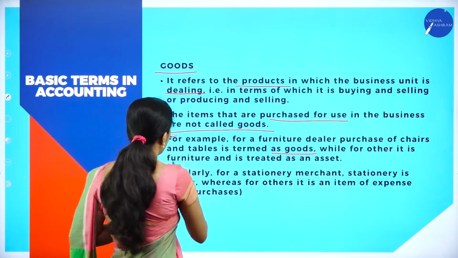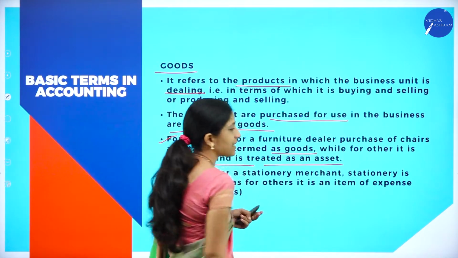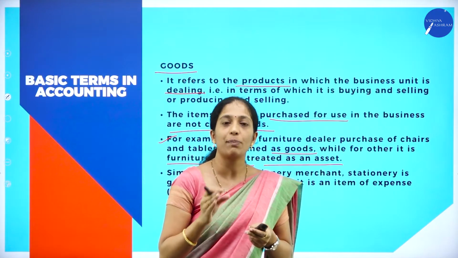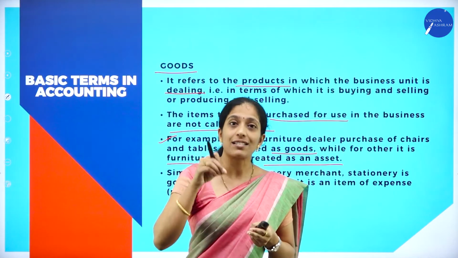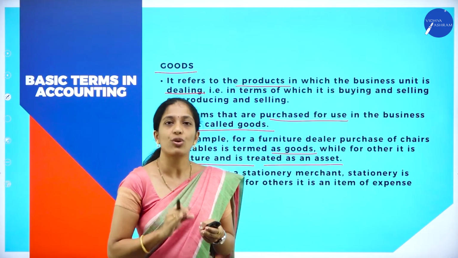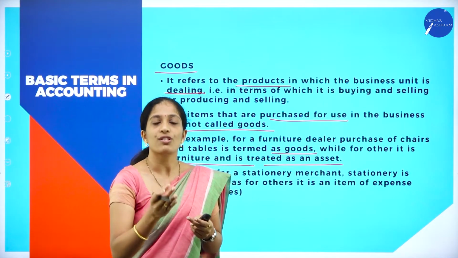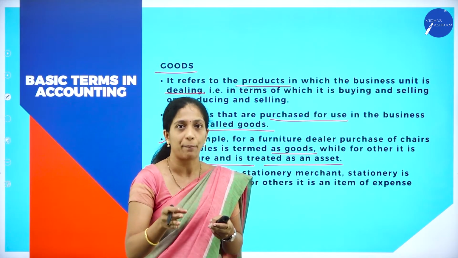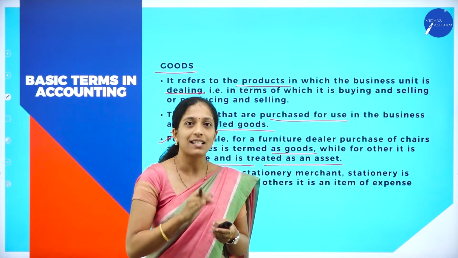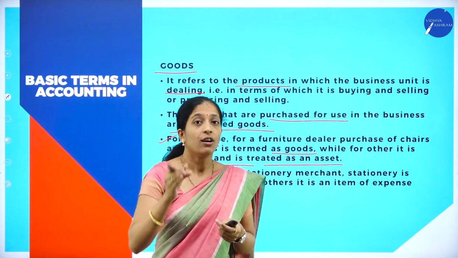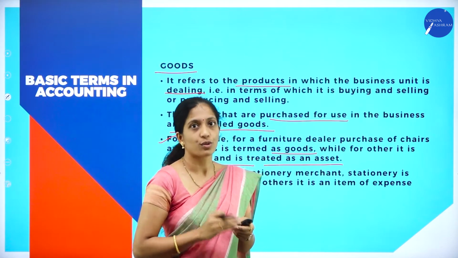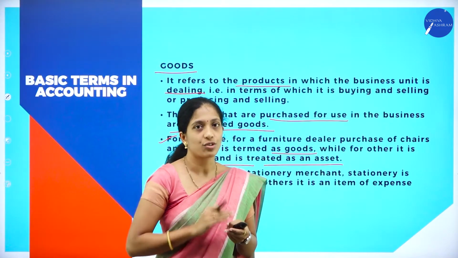While for others, furniture is treated as an asset. For example, even at your home there will be certain furniture. So it is an asset for you because you are not going to deal with that. You are not going to sell or purchase that asset. So dealing will not happen. So it is termed as an asset in your house. But for a furniture shop owner, it is always treated as what? Goods, because he is going to deal in those transactions.